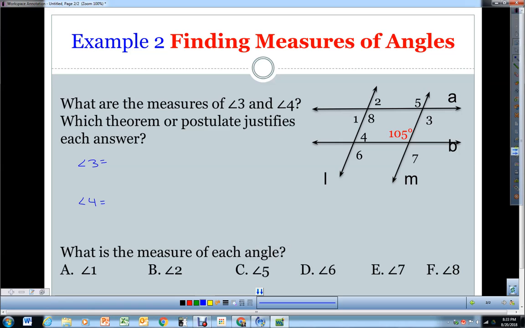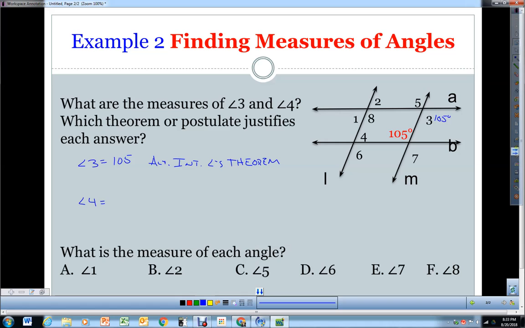Well, these are alternate interior angles. Since alternate interior angles are congruent, angle 3 is 105 degrees. So we put 105 degrees. Now which theorem justifies it? Well, this is going to be the alternate interior angles theorem.